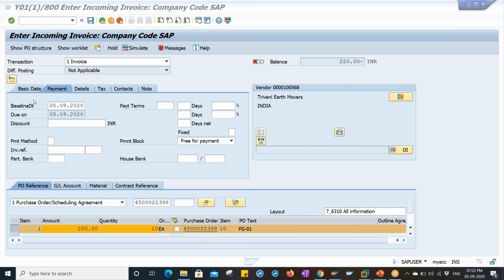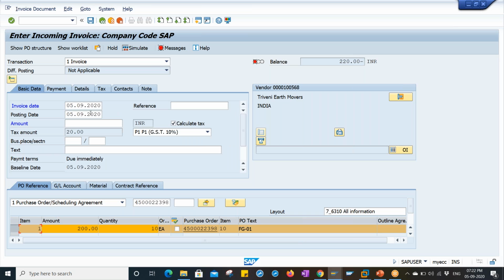So let me enter the baseline date in the payment tab and go to the basic data tab. What is the value including tax? 220 rupees. Enter the amount over here. Click on simulate.